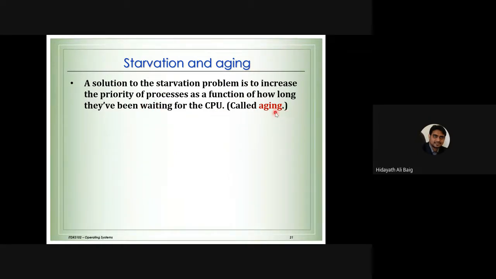So what is aging? We need to increase the priority of the process depending upon how long they have been waiting. When we do that, definitely the process will go to the system. So this is called a priority algorithm.